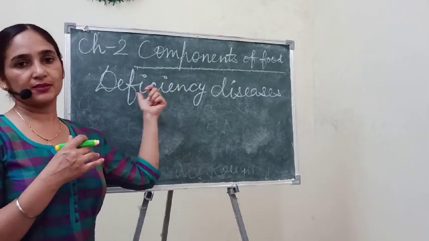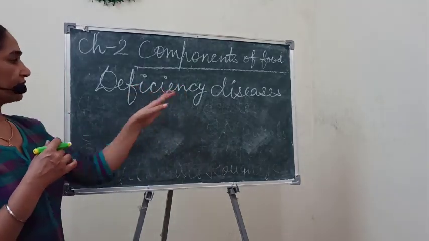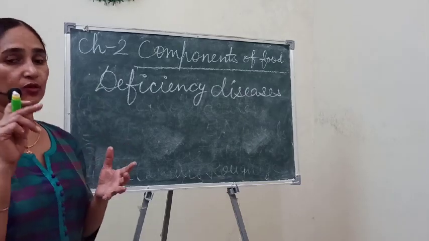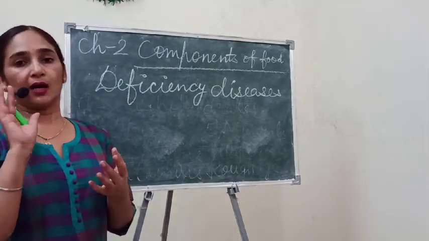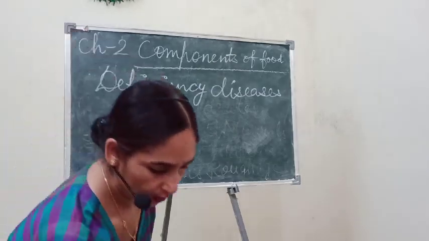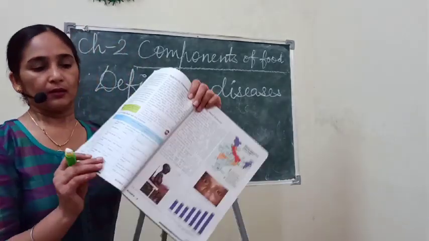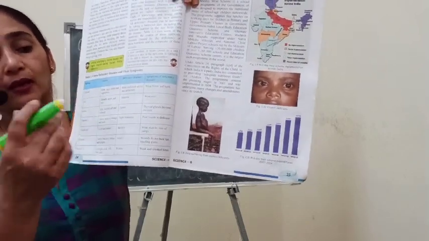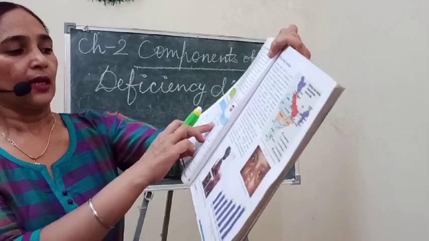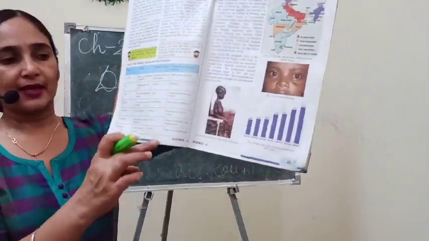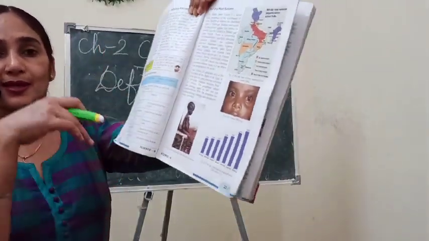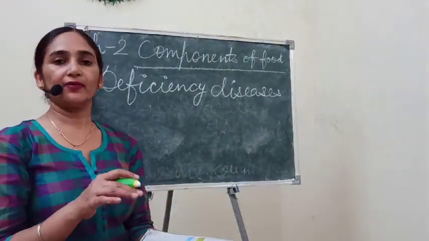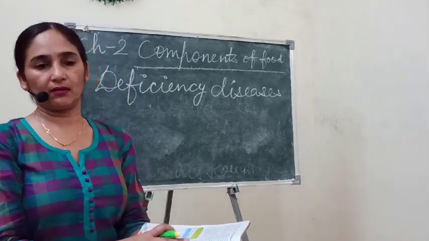We learned about deficiency diseases in the month of April through a table. I show you this table here. Children, you should know the deficiency diseases, due to lack of which nutrient these diseases can happen, and what the effect of these diseases is.